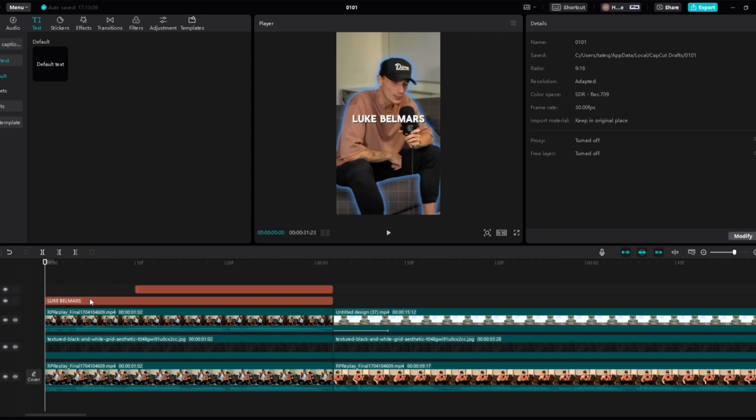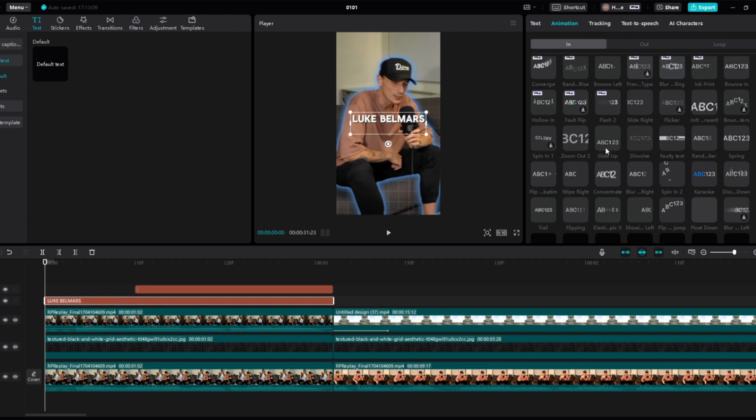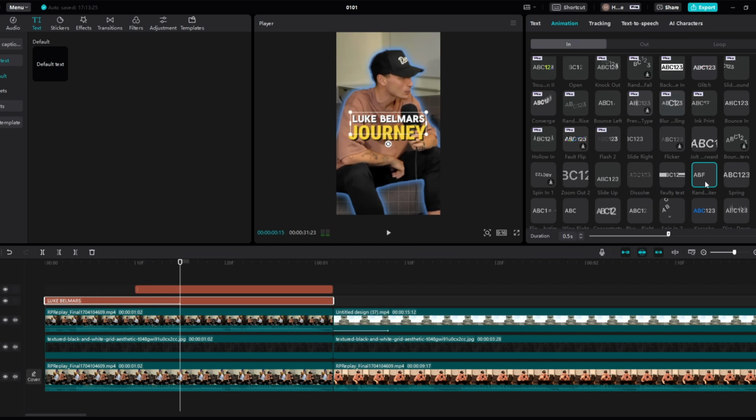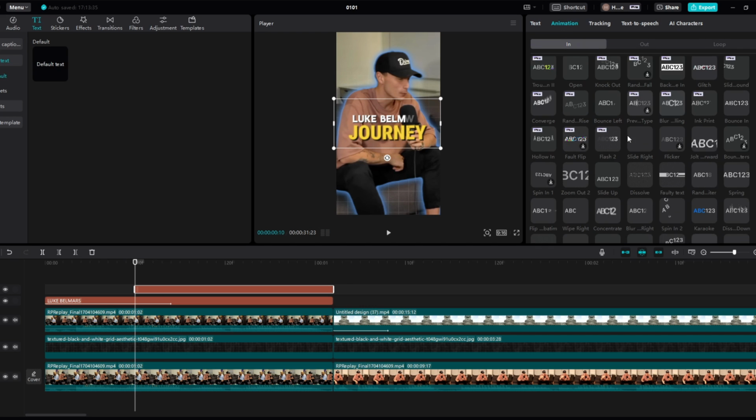And then we need to add an animation on both. So if you come to the first one, come to animation right here, and then we will use this "Came from". I'm not too sure what it's called, but just look for this "Came from". So it looks like that. And then right here we're going to add the text on, "Came from" 0.5. And then on the journey we are going to add a slide up effect.